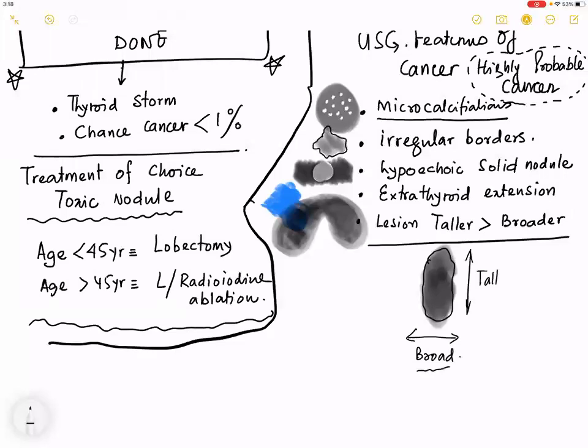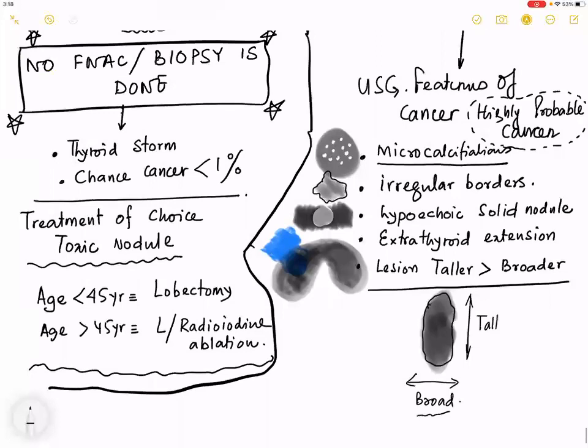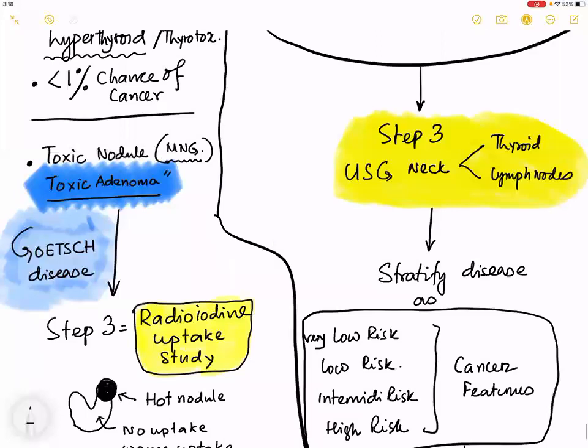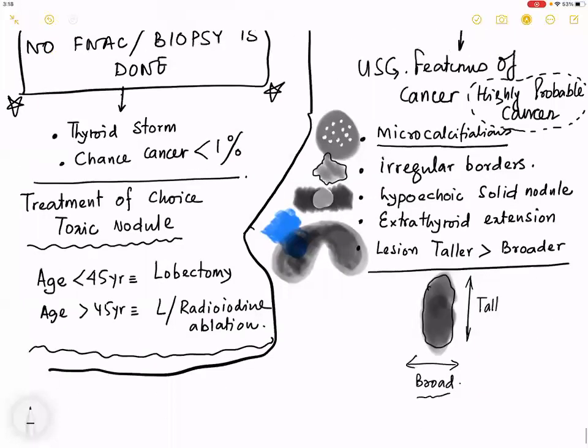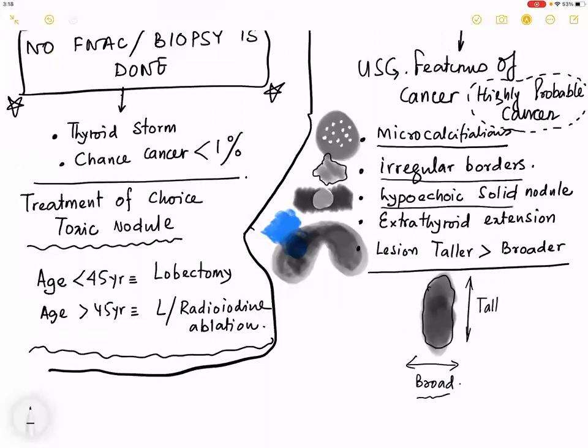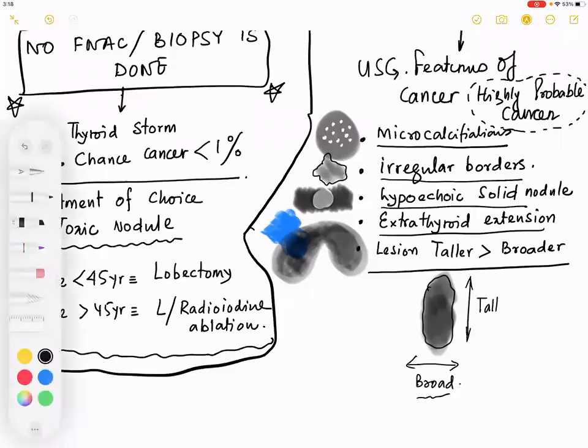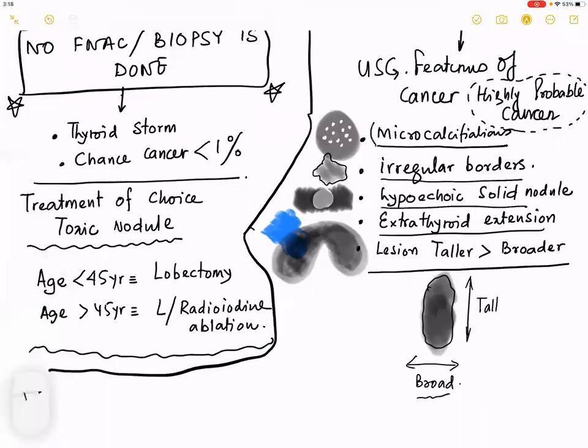So should I repeat from the beginning? The ultrasound, remember, is the third step. And the ultrasound stratifies the disease as low risk, intermediate, and high risk. Now, what are the ultrasound features? In your screens, I have made a few points, and with the few points, I have tried to make at least a simple schoolboy-like diagram. If you can do that in your exam copies or your notes, that will be very appreciated. So this is what is the most important. Out of this, what is the number one thing that I have given? What is the most important point?